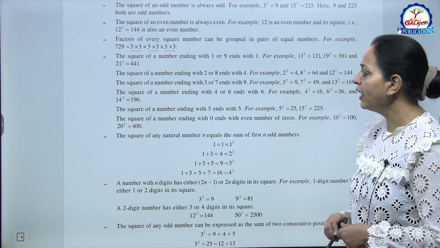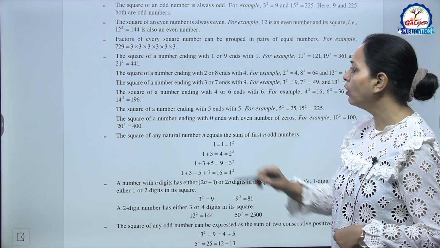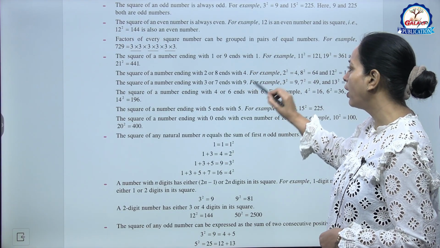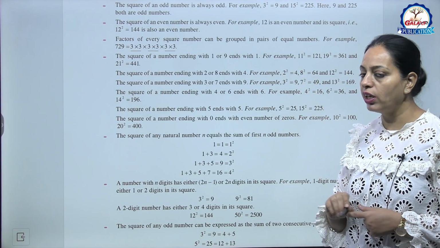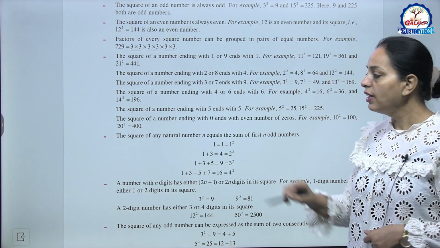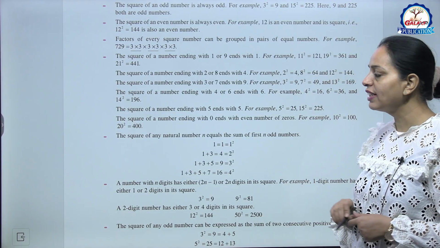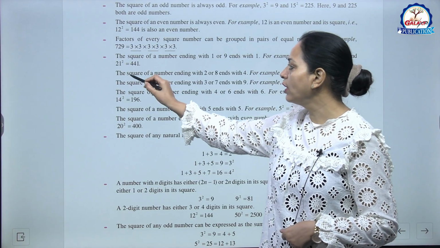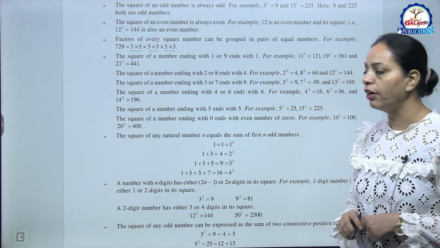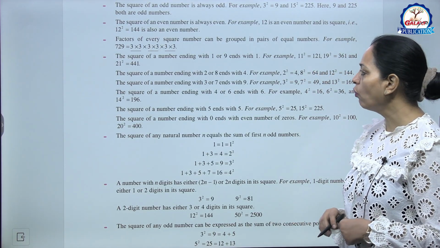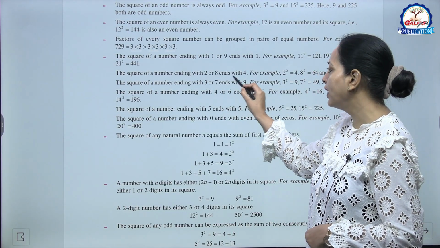Okay. Now the next, the square of a number ending with 1 or 9 ends with 1. For example, 11 square is 121, 19 square is 361 and 21 square is 441. The square of a number ending with 2 or 8 ends with 4.